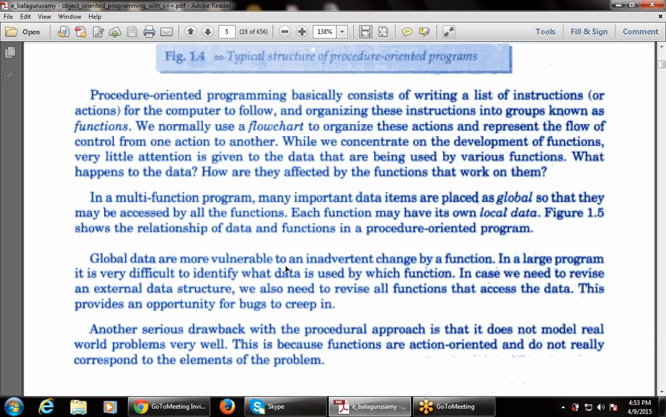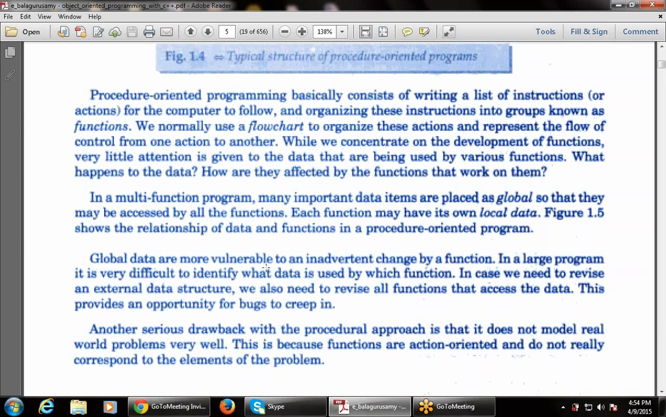So procedure-oriented programming basically consists of writing a list of instructions by using a flowchart. Global data are more vulnerable to inadvertent change by a function. In a large program, it is very difficult to identify what data is used by which function.